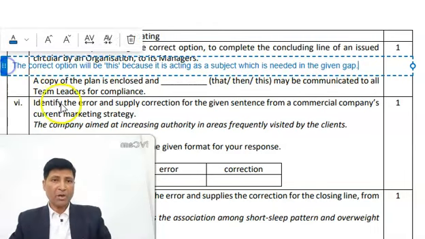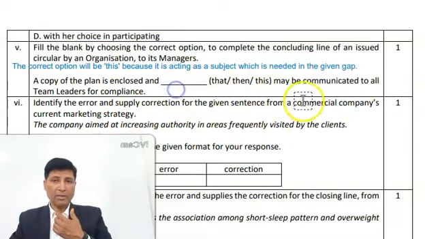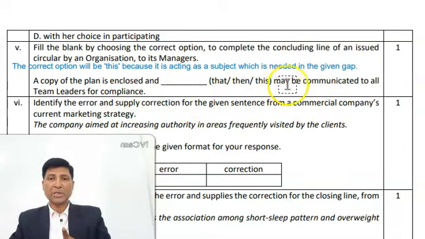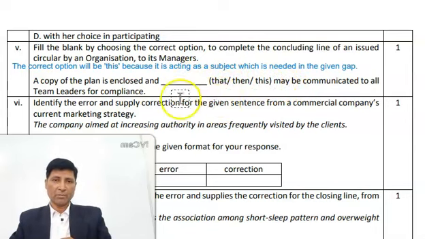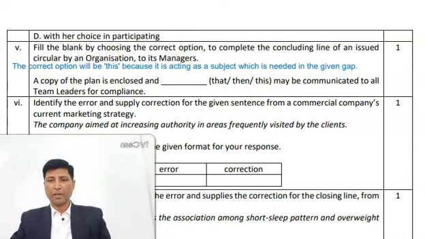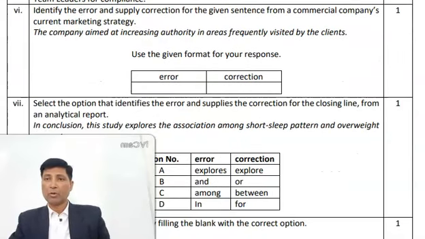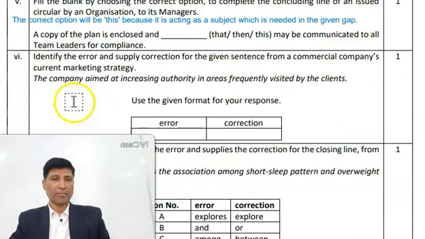A copy of the plan is enclosed and may be communicated. Because here you see, may be communicated is a verb. So this blank space needs a subject. So the only word that can work as a subject here is this. Therefore the correct answer is this. Now moving to question number 6. Question number 6 is an error question.